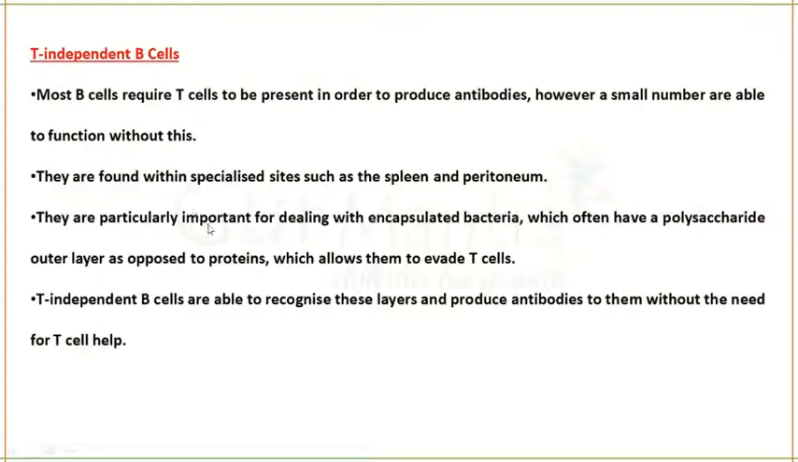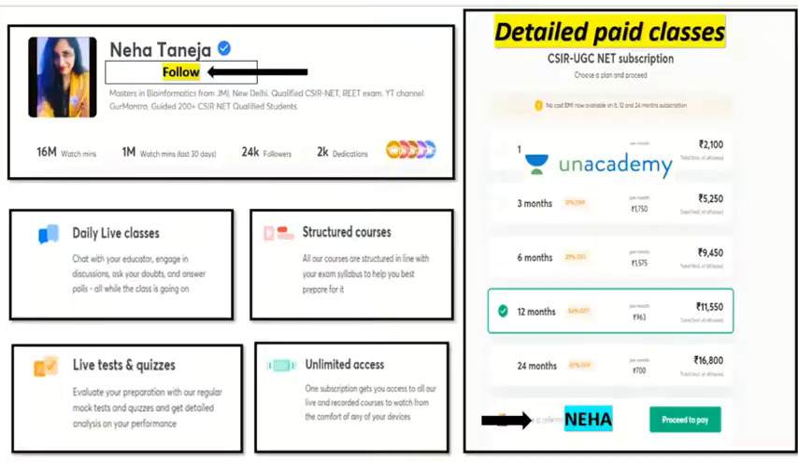They are particularly important for dealing with encapsulated bacteria, which often have a polysaccharide coat on top of it. So T-independent B cells are able to recognize the layers of this microorganism and produce the antibody against them without the need of T cell to activate them. So basically T-independent B cell will be activated directly by the pathogens. It does not require T cell help to activate them. Okay, so these are the types of B cells.